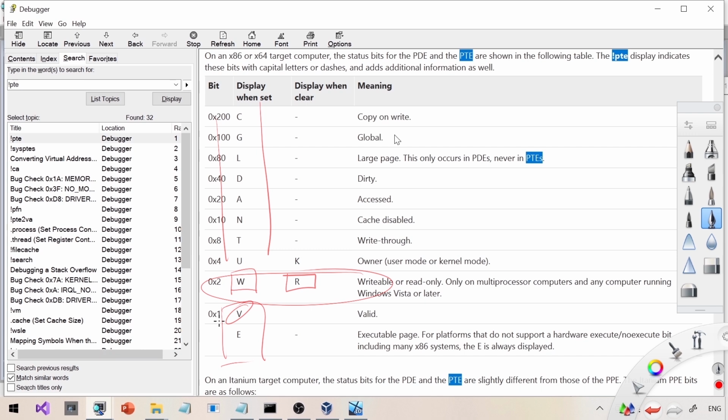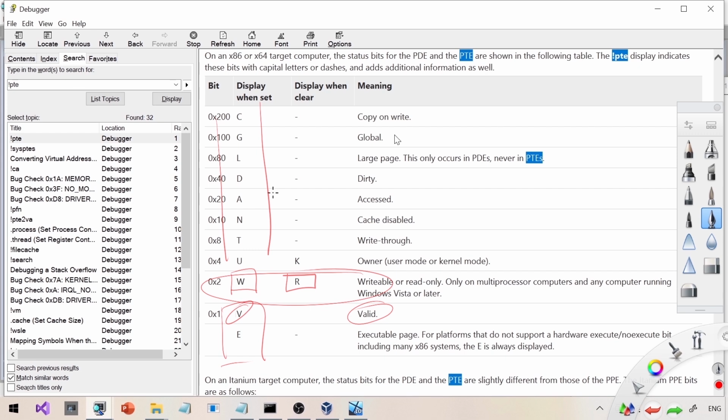One flag worth mentioning is valid. Valid or not means that this page is present in the memory or not. If a page is valid, there will not be any page fault exception by the CPU. If the page is invalid, or the valid bit is 0 in the page table entry, it means that the physical page is in the page file and a page fault needs to happen to take that from the page file and put it into the memory. That is the valid bit.